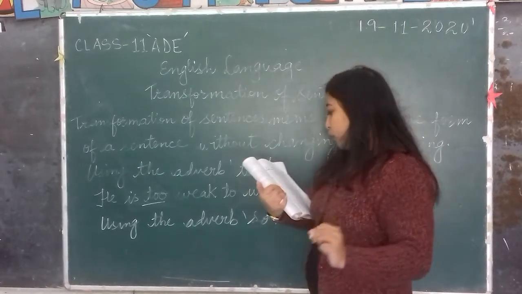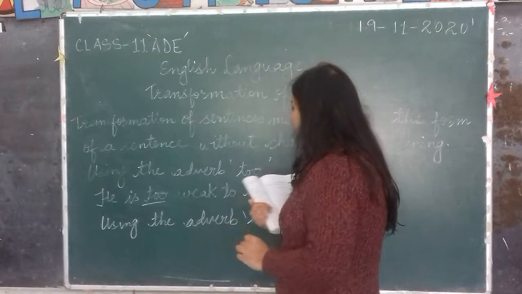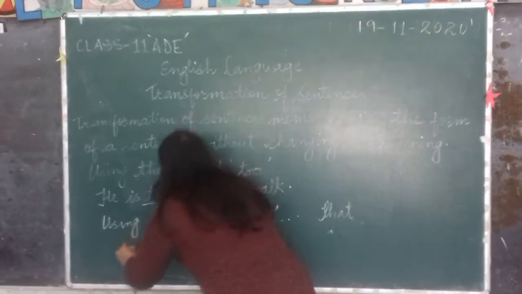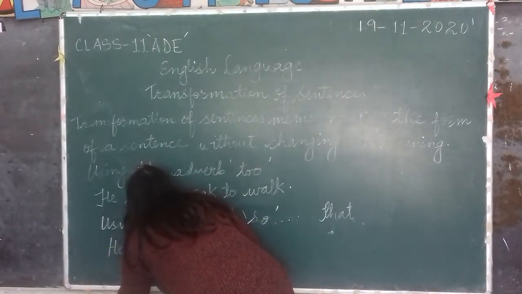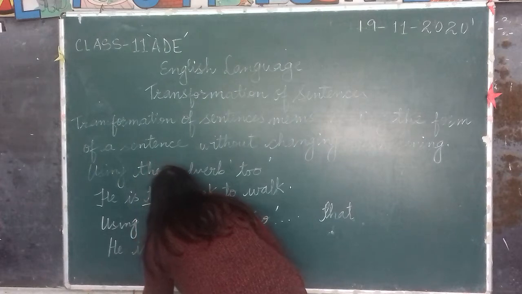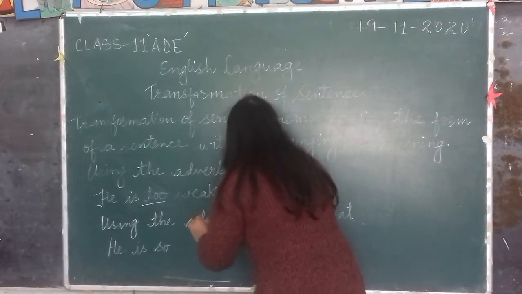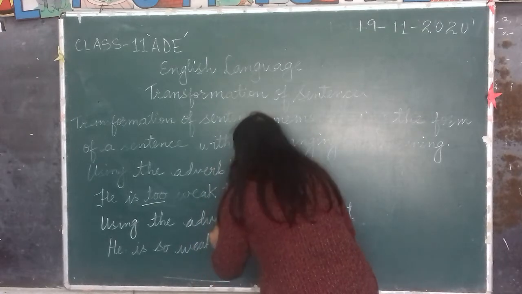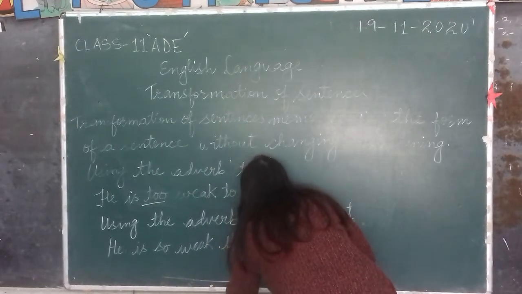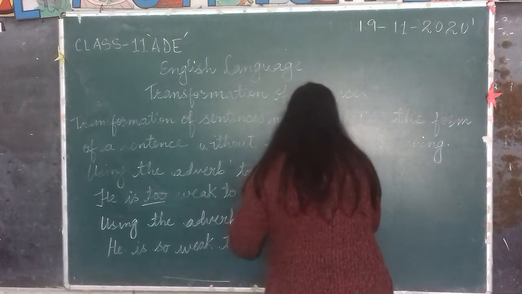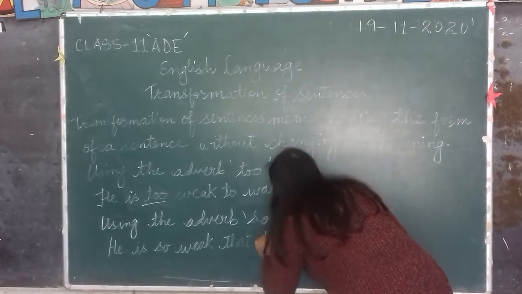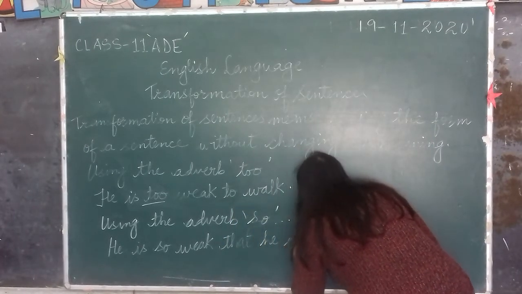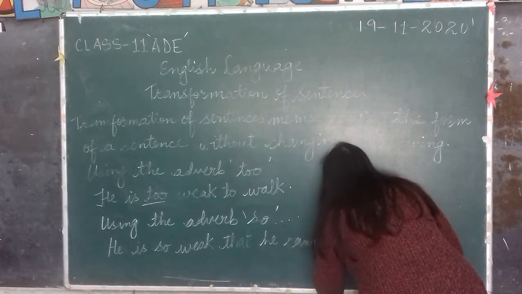So how are you all going to transform this sentence using so? He is so weak that he cannot walk.